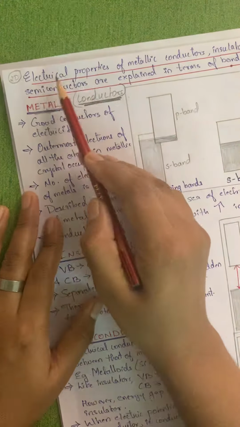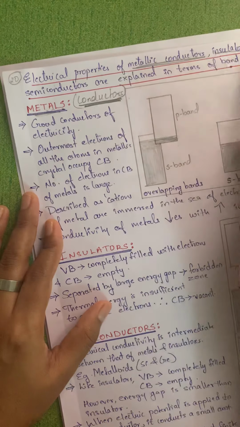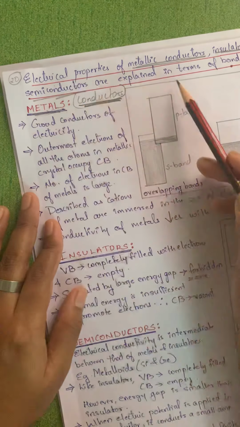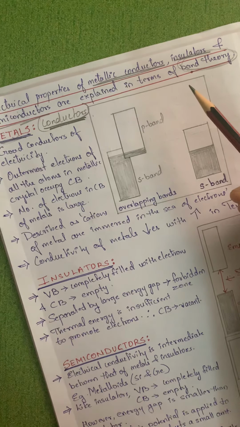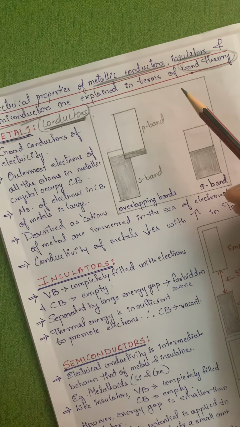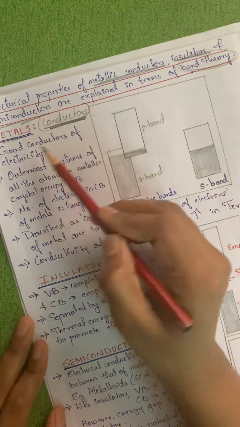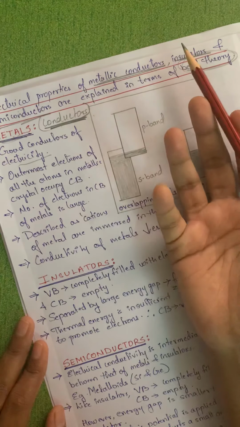Now, what we are actually learning over here is the electrical properties of metallic conductors, insulators and semiconductors, based on band theory. Okay, fine. So, first, when we start with conductors, they are good conductors of electricity. When we say conductors, that means they are good conductors of electricity.